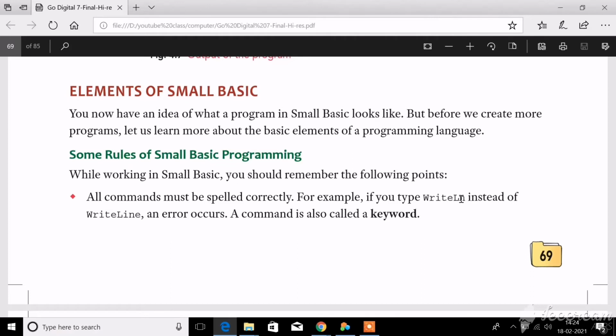A command is called a keyword. We'll learn what a keyword is later. I'll explain to you what a keyword is later.